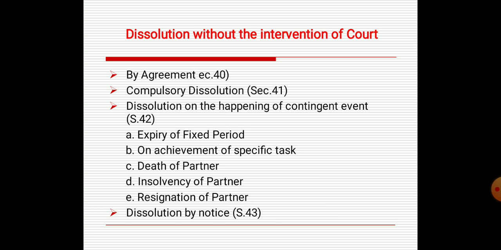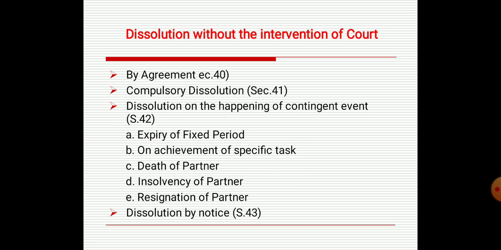Now dissolution by notice. In section 43 this was mentioned. Partnership at will means the duration of the partnership is not fixed. In such cases, the partnership may be dissolved at any time by any partner by giving notice of his intention to dissolve it. The notice should be in writing and should be signed by the partner giving it. It should be served upon all the partners. In such a case, the firm is dissolved from the date mentioned in the notice. This is called dissolution by notice, and this notice is given by partners.